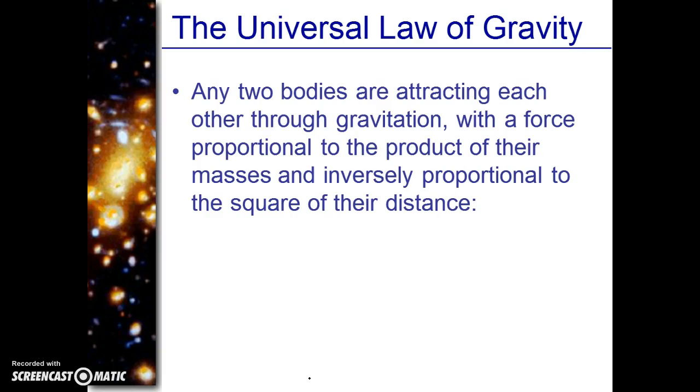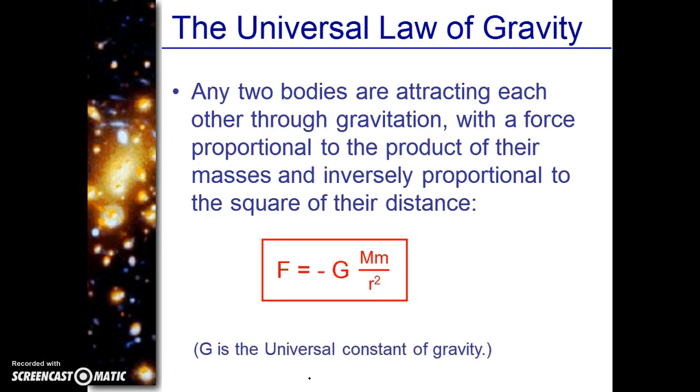Well, guess what? We're going to have to do equations. Yay, more math. So here's your lovely equation: F is equal to negative G times M m over r squared. Make sure it's a big M and a little m. All of these letters mean something. F stands for force. G stands for the universal constant of gravity. Since it's constant, it's going to be the same thing every time, which means you're going to be getting it on a reference sheet.